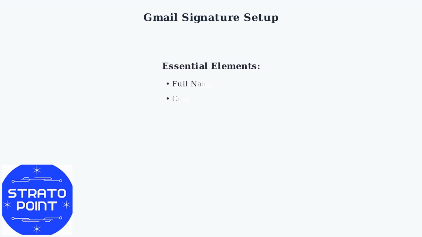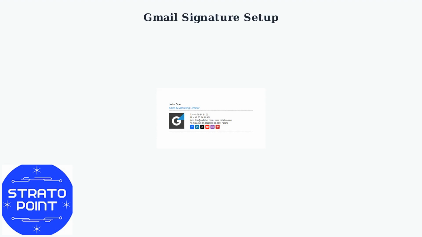Every professional signature should include key elements. Start with your full name and job title, followed by your company name and primary contact information. Here's an example of a well-designed professional signature. Notice how it includes all essential information while maintaining a clean, organized layout with consistent formatting.